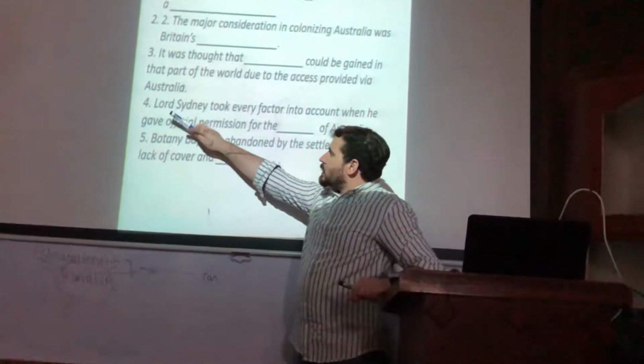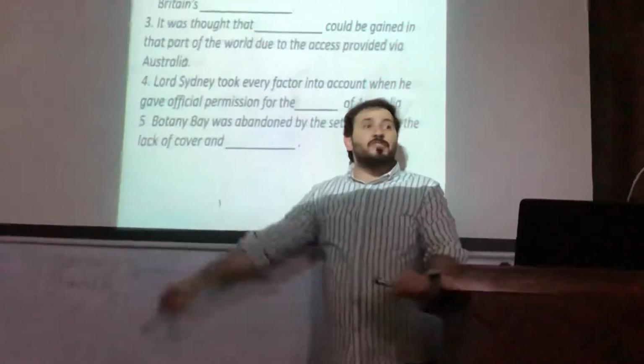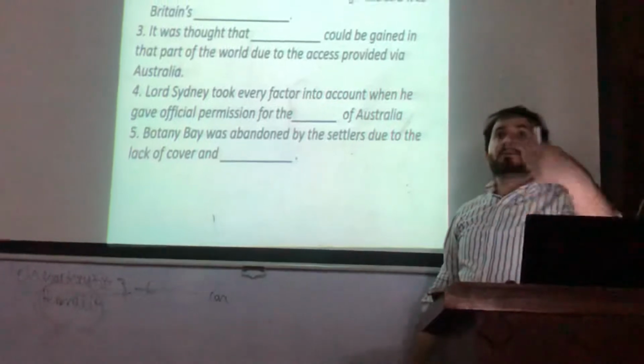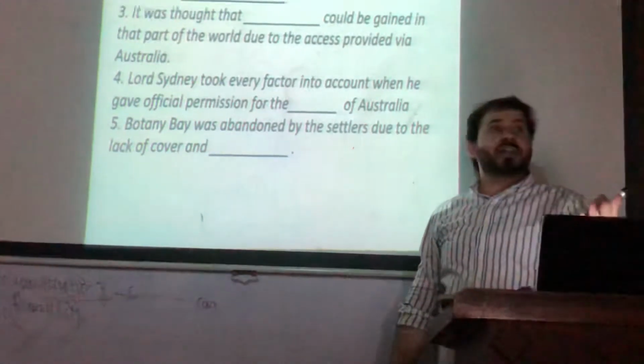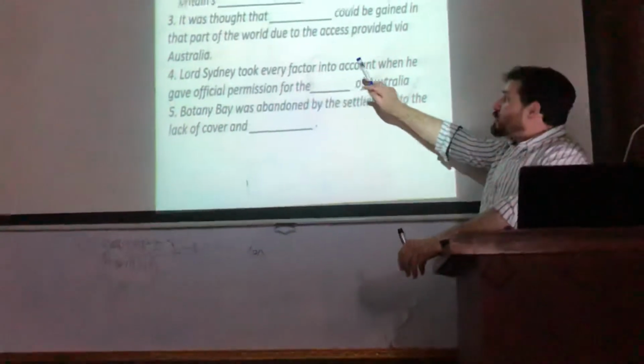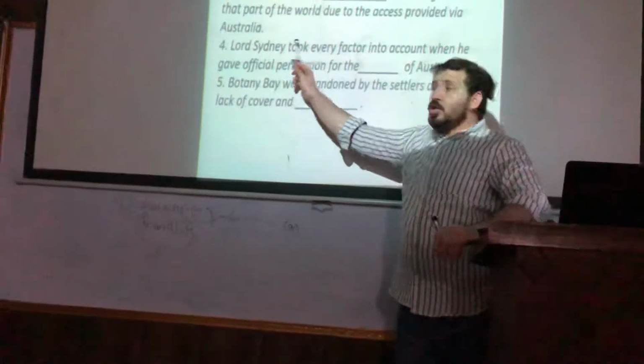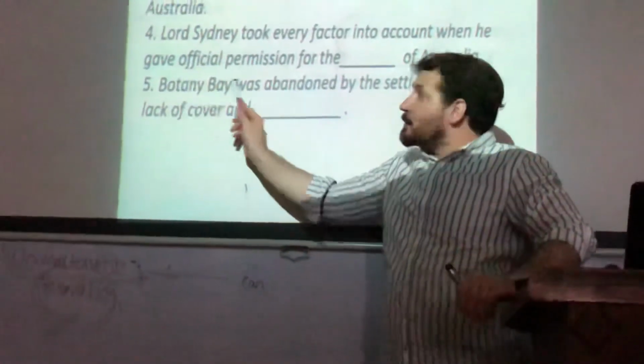They have given us a clue, clear? So first of all, what we will do? We will find out the name of this person. Let's assign a position for you people to find out, to reach the correct portion, clear? So quickly we will find this. He took every factor into account when he gave official permission. Which permission? Official permission. It could be a very important word for us.